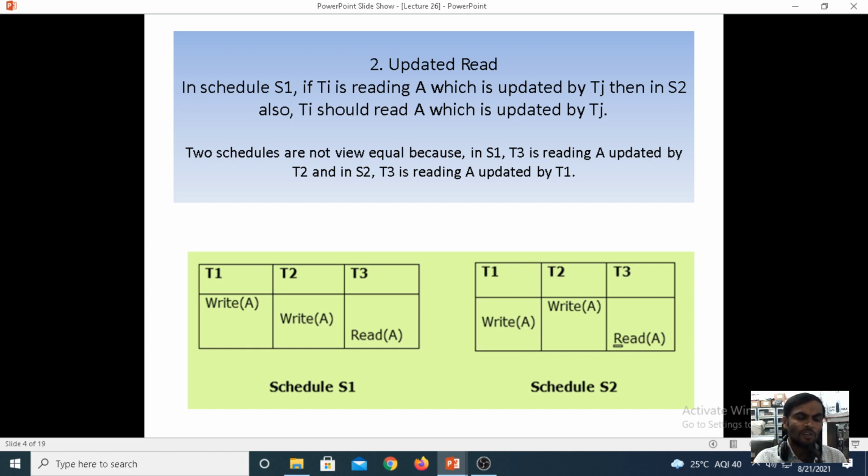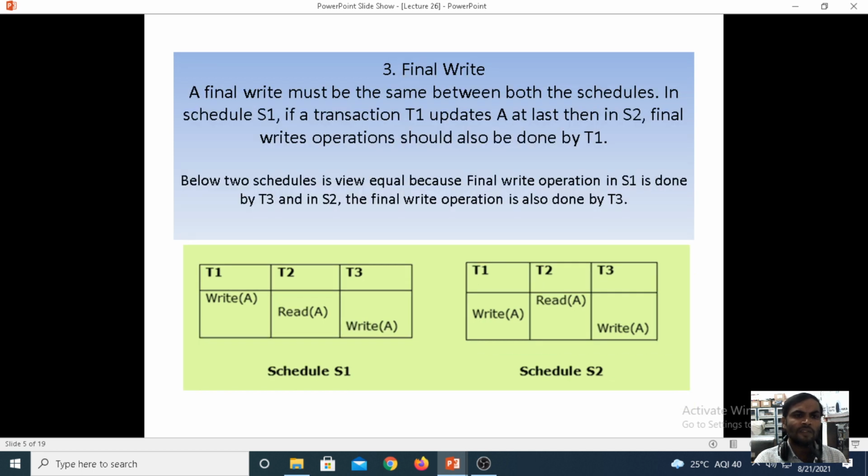When you are comparing S1 and S2 in the not view equivalence schedule, the transactions T1 and T3 do not have similar operations. The similar operation is not existing under the update read. Coming to the final write, the write operation exists at both the starting and the ending. That is the purpose that now the view is equal.